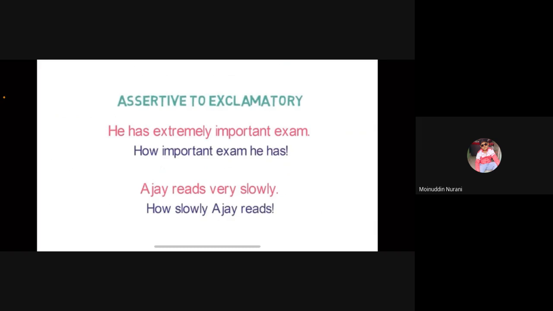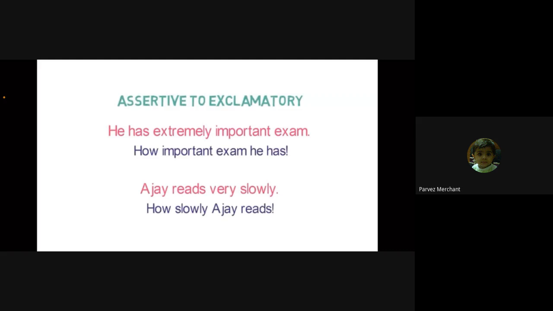See, in the first example, he has extremely important exam. So what is the adverb in that sentence that we have to remove? Which adverb do we have to remove? Extremely. Yes, extremely, very, so. All these are adverbs that we have to remove while changing from assertive to exclamatory.